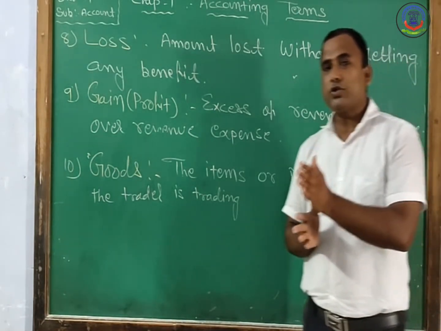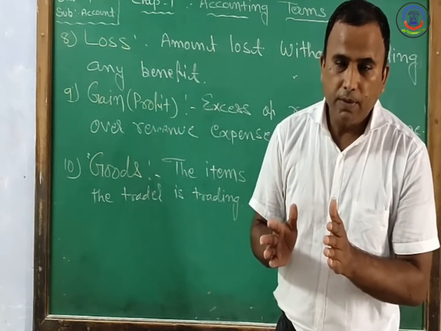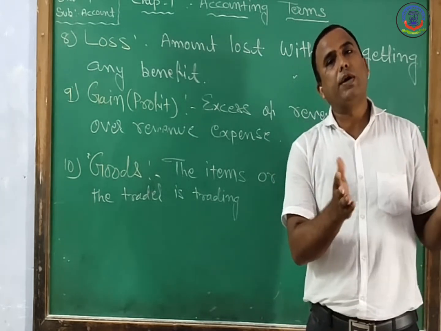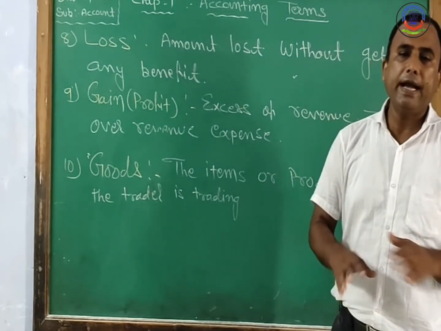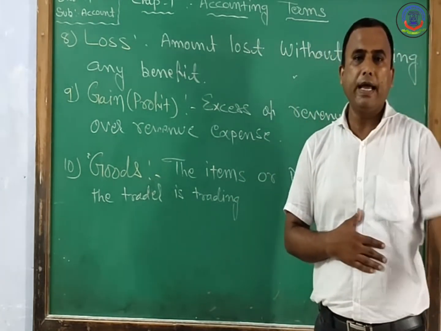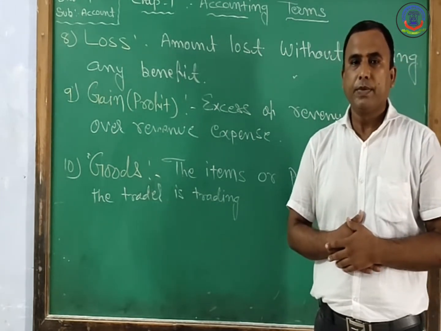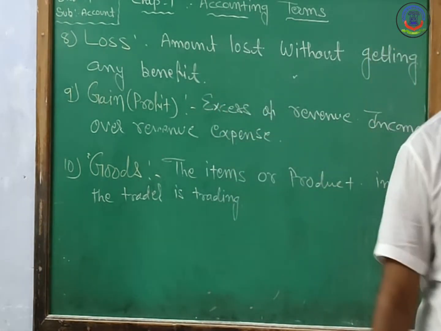For an electronic showroom, the entire electronic product is goods, but furniture in that firm is an asset. For a furniture showroom, the entire furniture is goods, but electronic products like TV and fridge are assets for him. So the three terms are loss, gain, and goods.